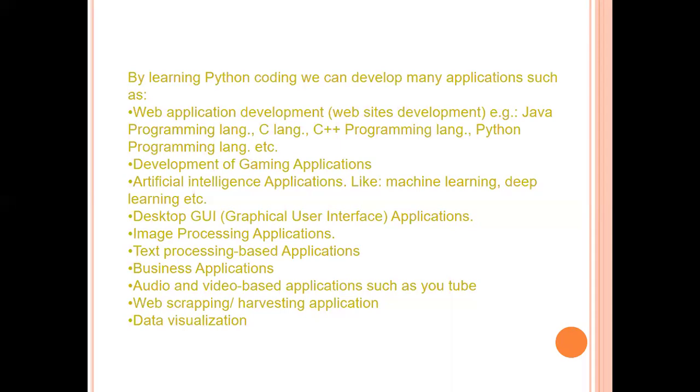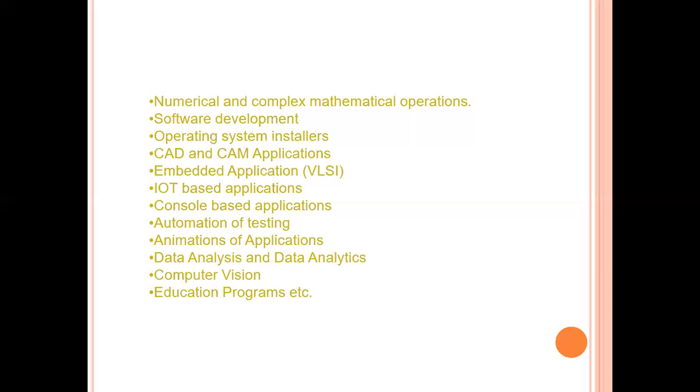Also desktop GUI, image processing, text processing, business applications, YouTube and all, if we want to make our career in that. Data visualization, web scraping. If we want to solve numerical and complex mathematical operations, we should have the knowledge of